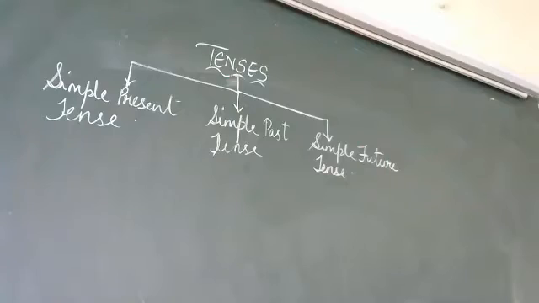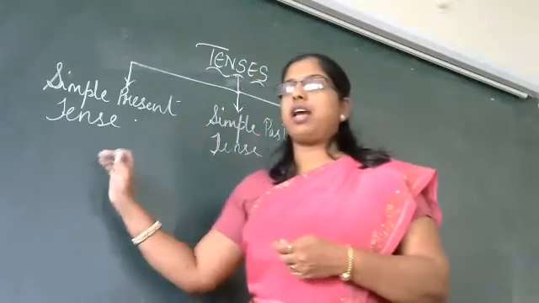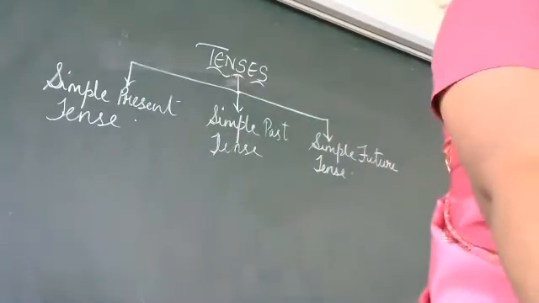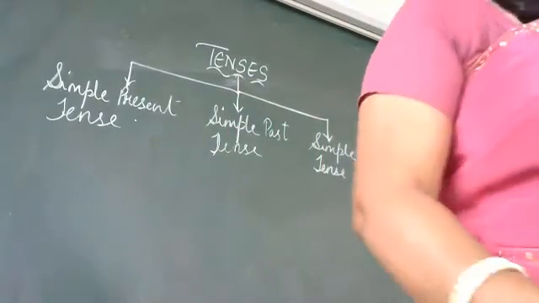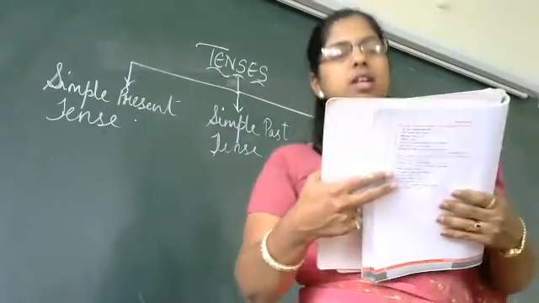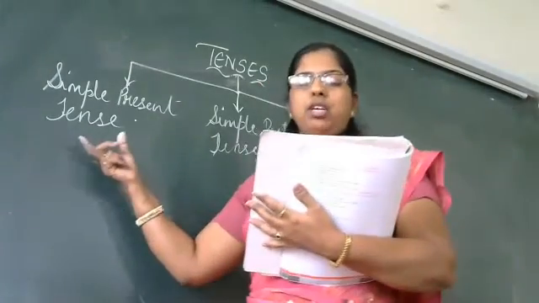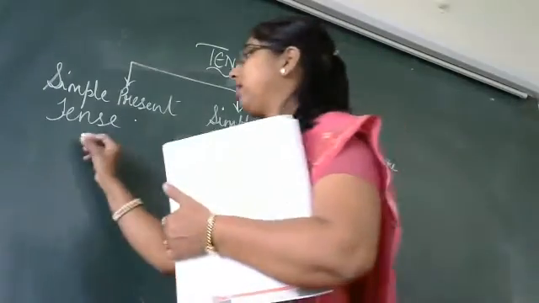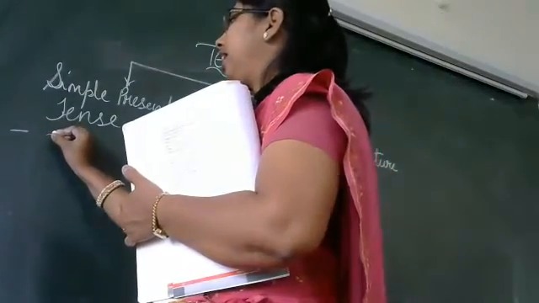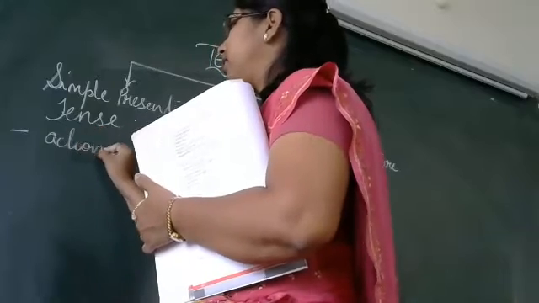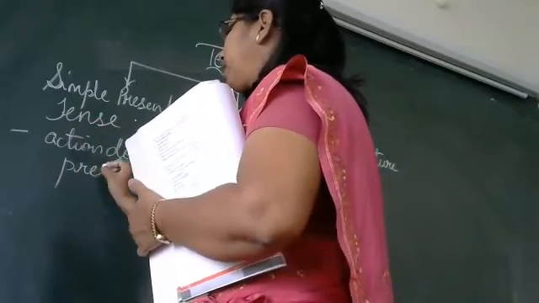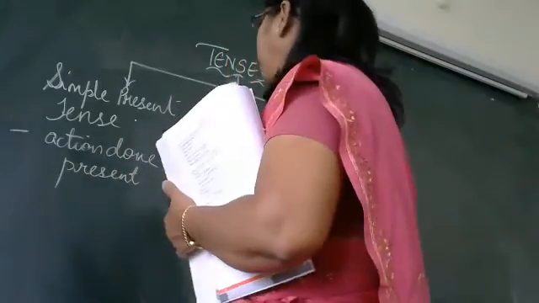Okay, so let us see what is the meaning of simple present tense and how you identify whether the sentence is in simple present, simple past or simple future. Here the action is done at the present time. At present, whatever action you do.